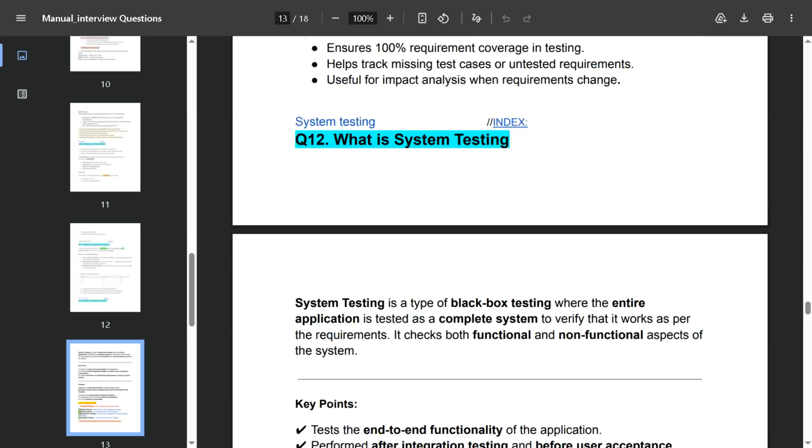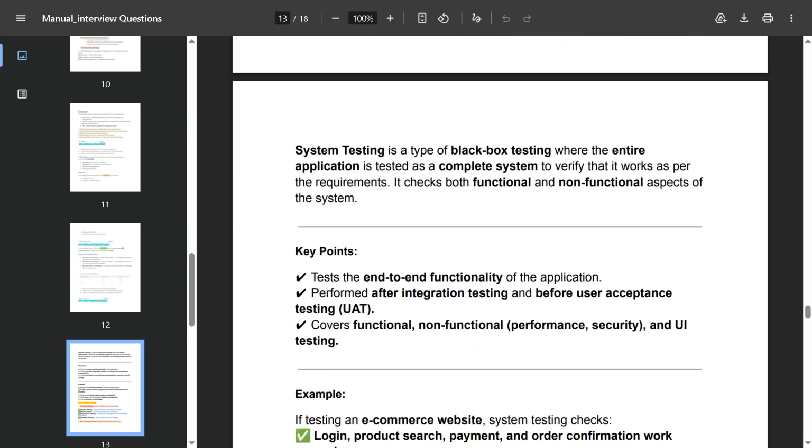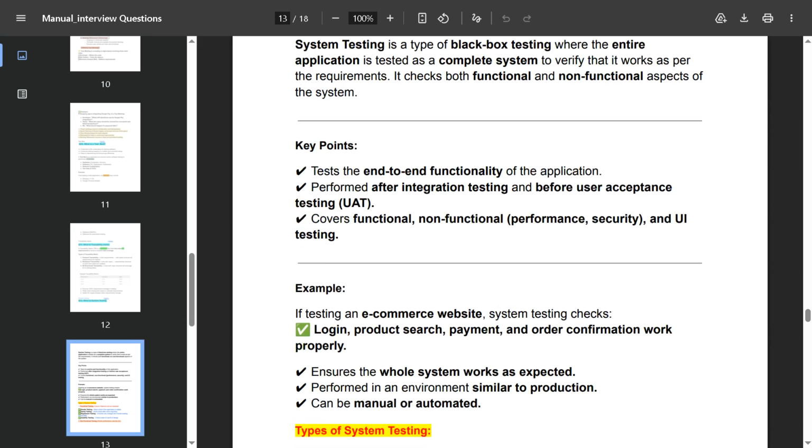What is system testing? You can define it like this: system testing is a type of black box testing where the entire application is tested as a complete system to verify that it works as per the requirements. It checks both functional and non-functional aspects of the system. Key points we can say: it tests end-to-end functionality of the application, is performed after integration testing and before user acceptance testing, and covers functional, non-functional and UI testing.